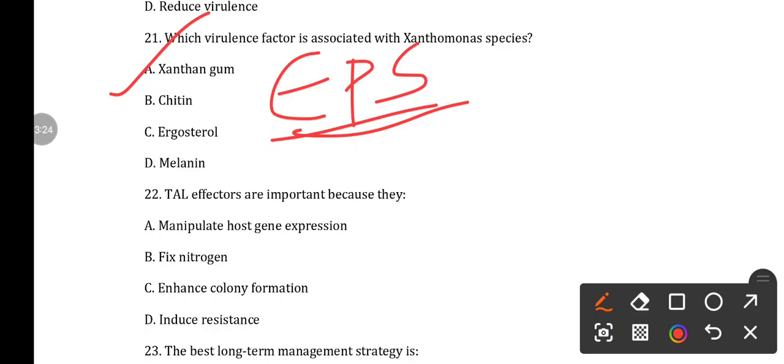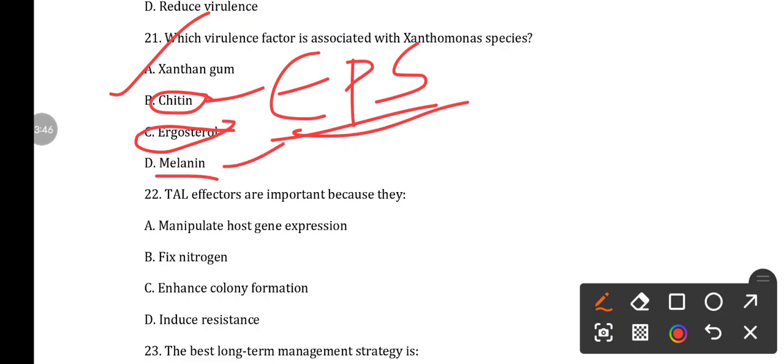So this is actually the virulence factor. It clogs the xylem vessel, and ultimately we observe the wilting symptom. Then chitin is present in the cell wall of the fungal cell. Ergosterol is also present in the fungal cell.